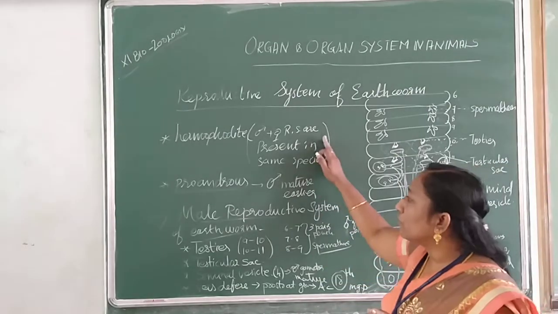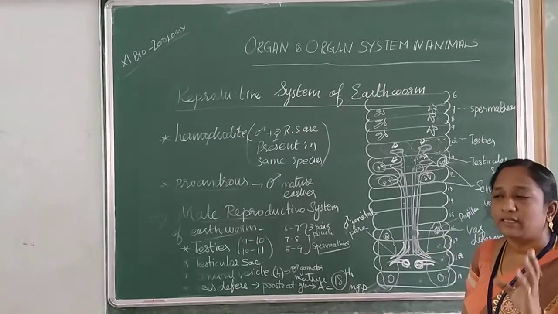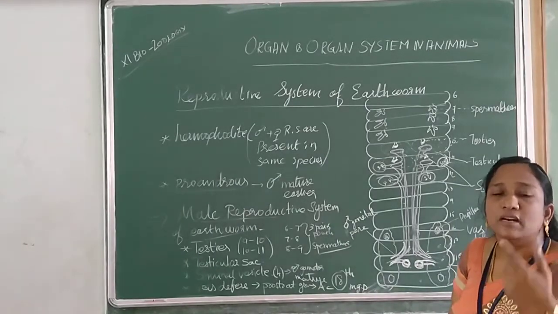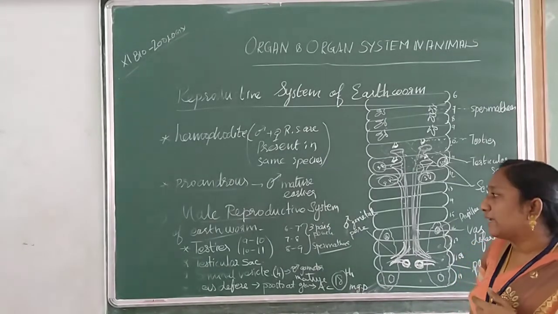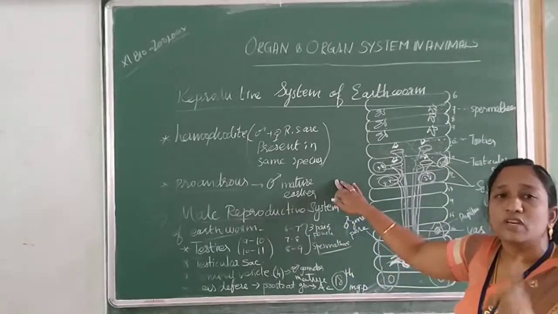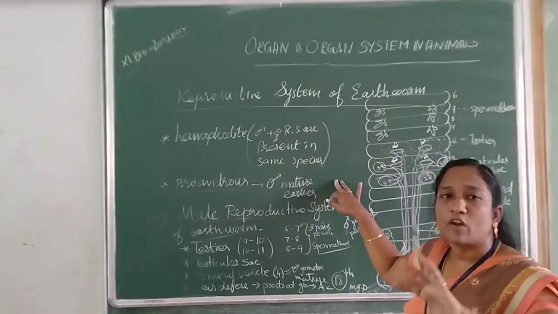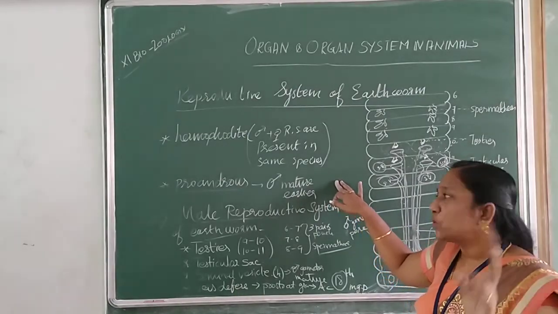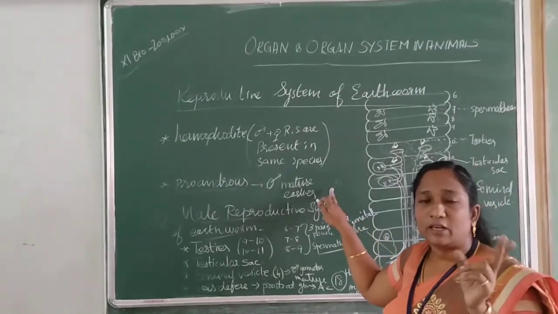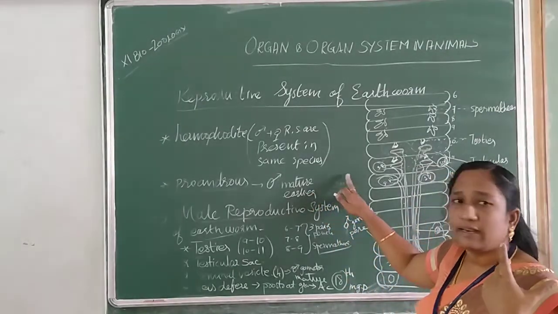So it is called as hermaphrodite, and it is said to be protandrous. What is protandrous? The male gamete of earthworm matures earlier than the female gamete. Because of this, in the same worm, male gamete and female gamete cannot fuse and form new worms. Instead, cross fertilization will take place. This is the reason for that.